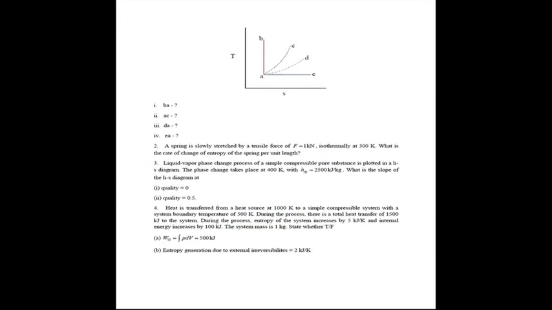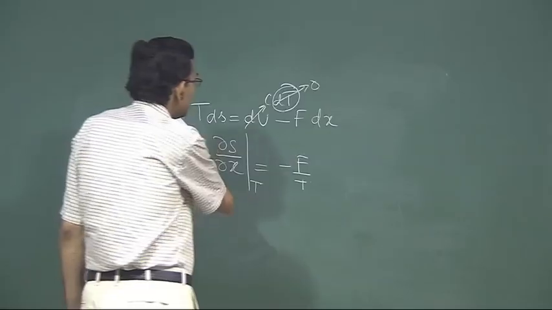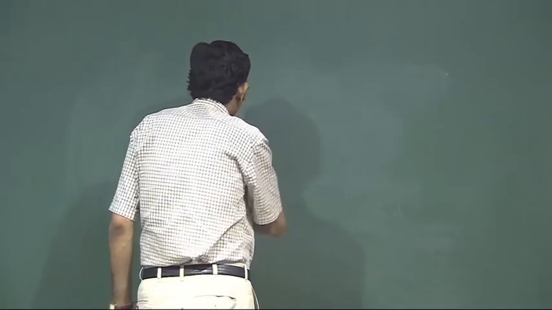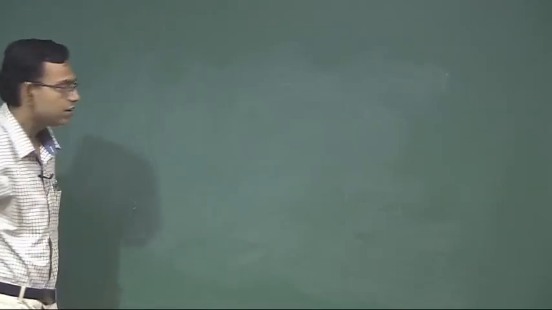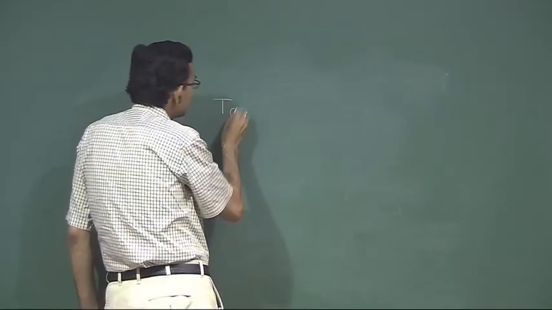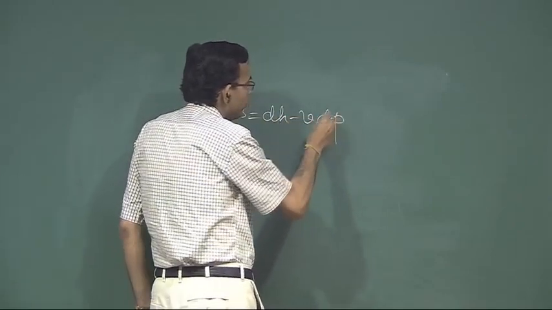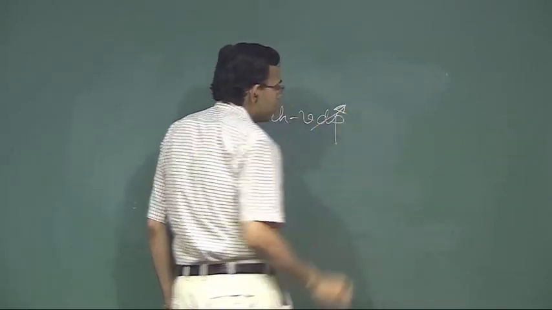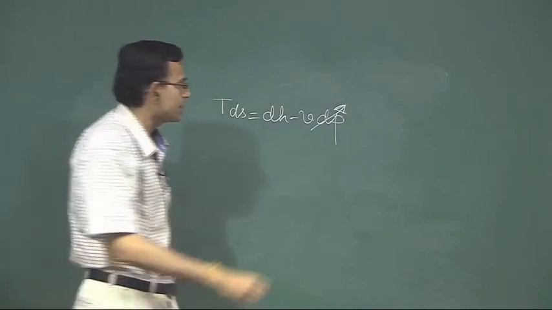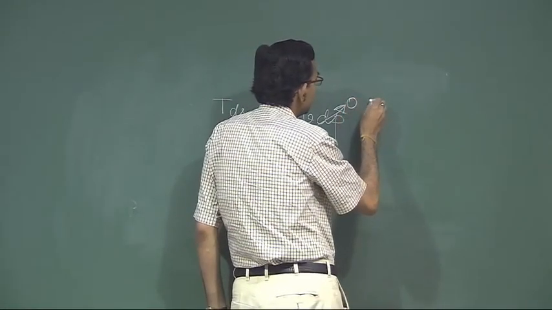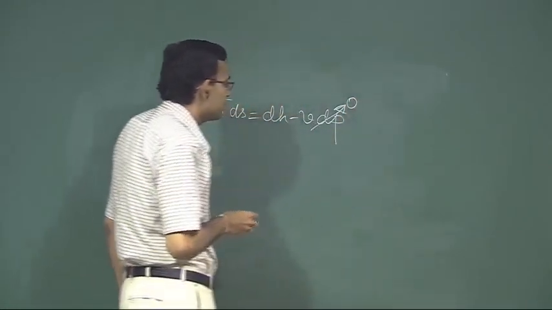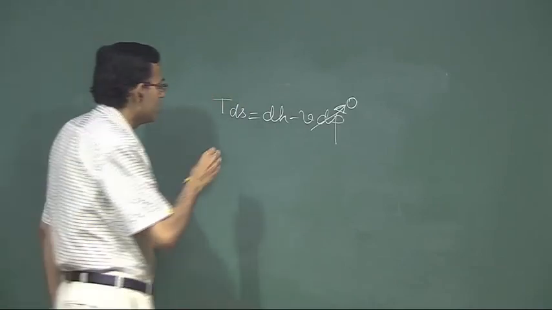So basically again we are talking about an HS diagram for a phase change process. We will use TdS equal to dH minus VdP. For a phase change process of a simple compressible pure substance, dP is 0, so phase change of a pure substance takes place at constant pressure.